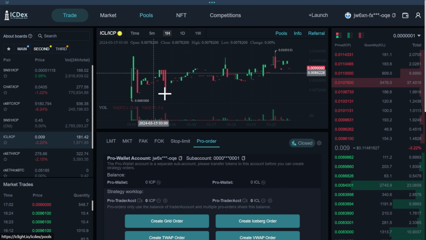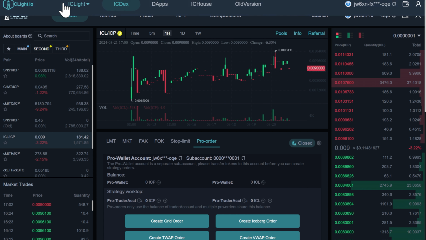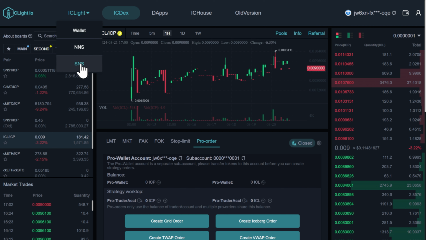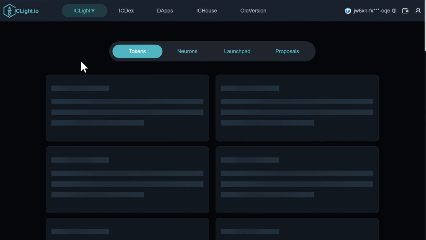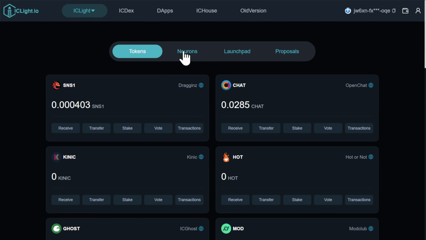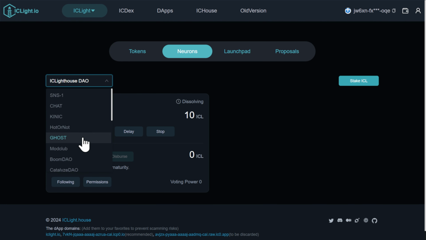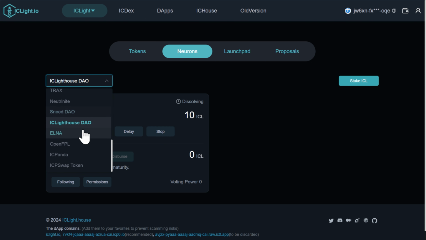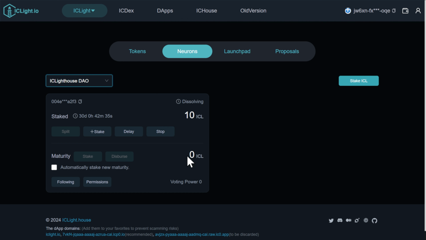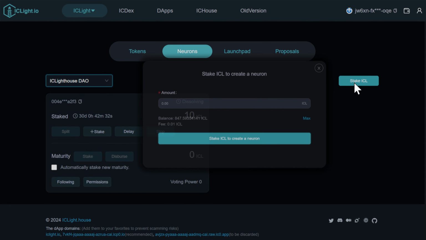Now, you'd begin by connecting your wallet in the top right of the platform. Once that's done, you can navigate to the SNS interface by hovering over the ICLight tab at the top of the page. Once here, we need to select neurons, and then we'll have a drop-down menu where we can select our desired project. For this demonstration, I'm going to be using ICL neurons. Once selected, we're able to manage existing neurons or create new ones.